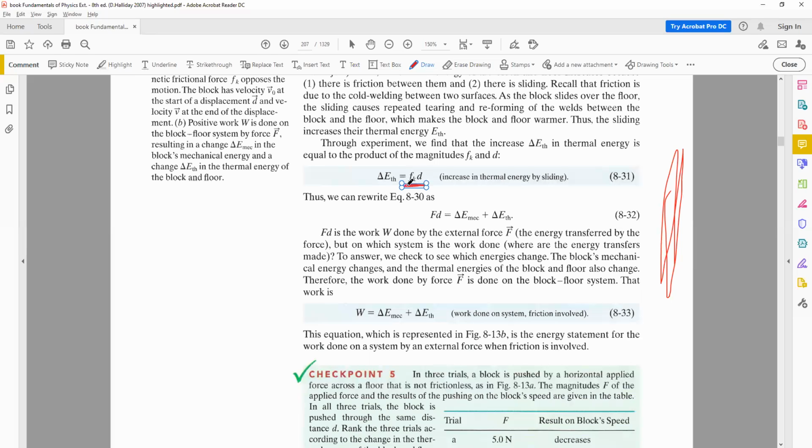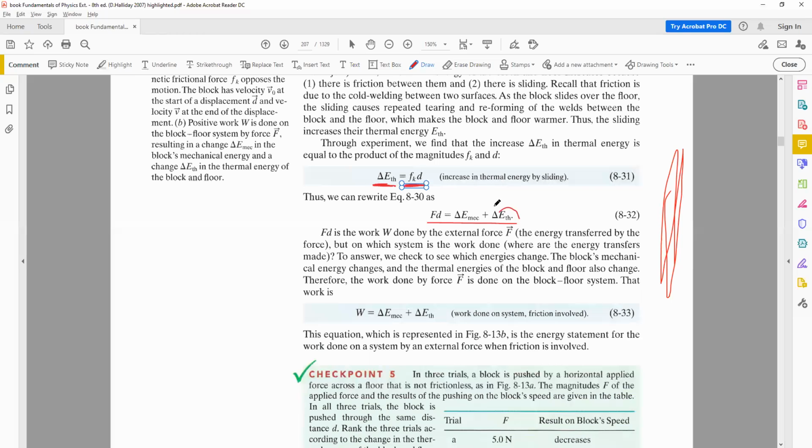The force in this case is small fk, the frictional force multiplied by the displacement produced by this frictional force. This gives rise to a change in energy, which is known as the thermal energy. So the total work done will be the sum of the change in the mechanical energy plus the change in the thermal energy, because normally friction produces heat.